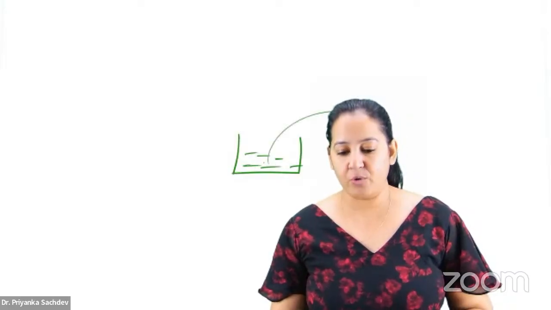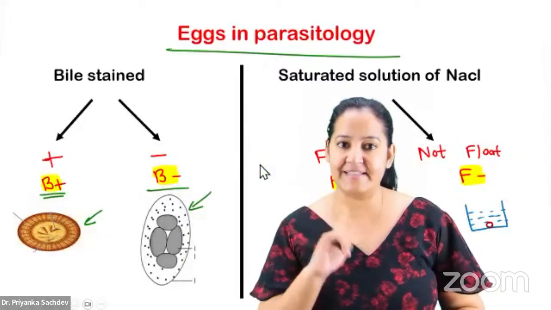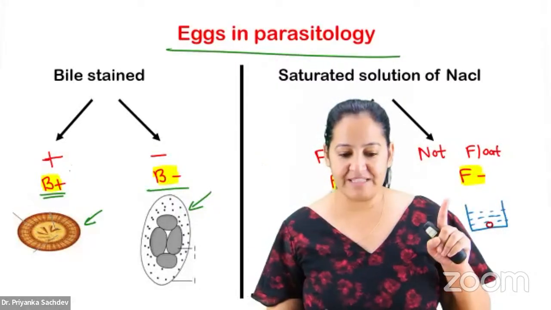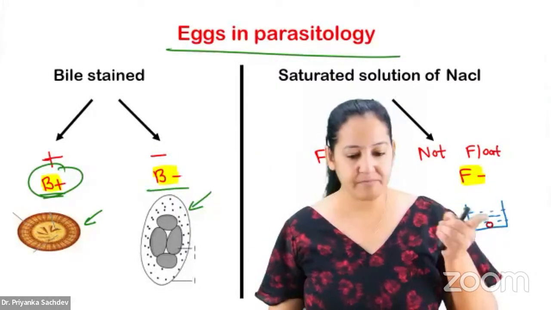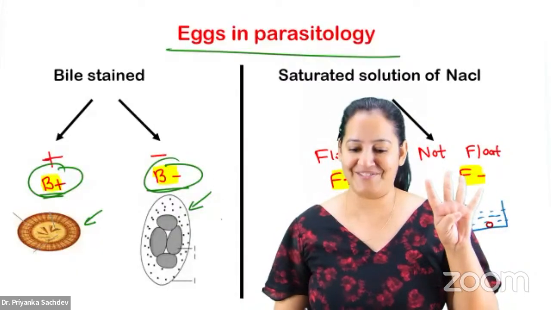Hana, and we want to see egg in that. So first thing I will see, if I find the egg, is the color. Is it yellow or transparent? If it is yellow, I will say B positive. It is bile stained. If it is B negative, it is transparent. Got it? Now only 4 eggs are transparent.